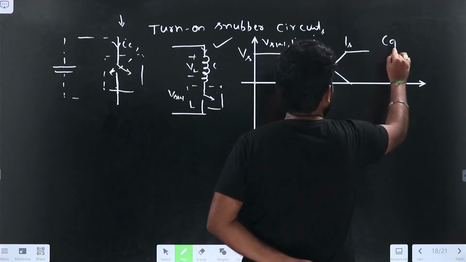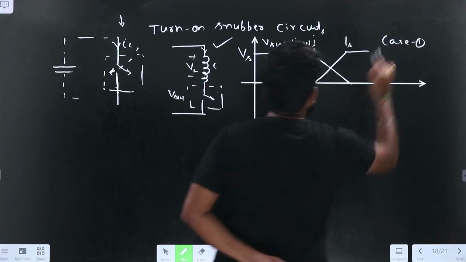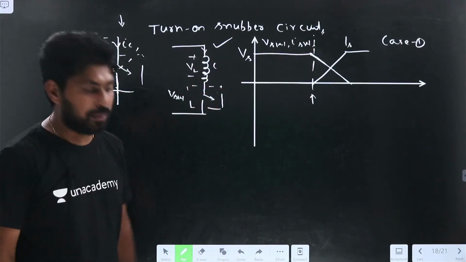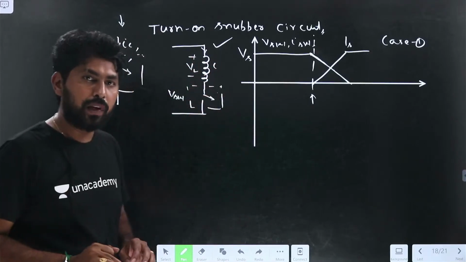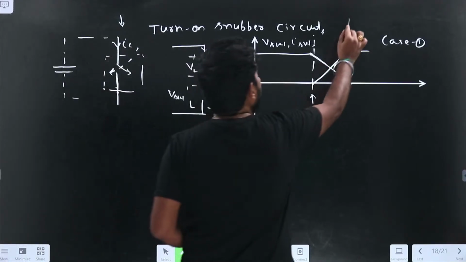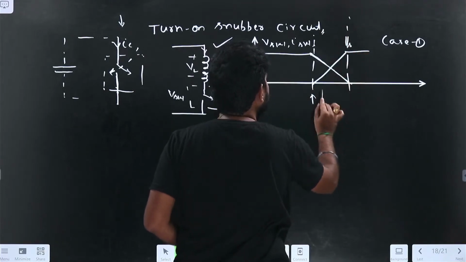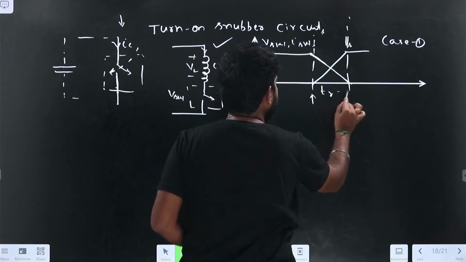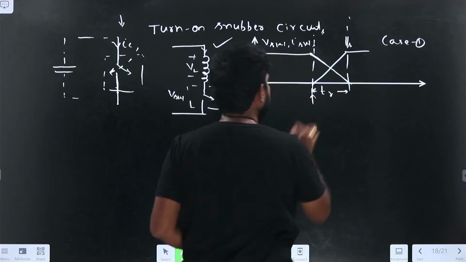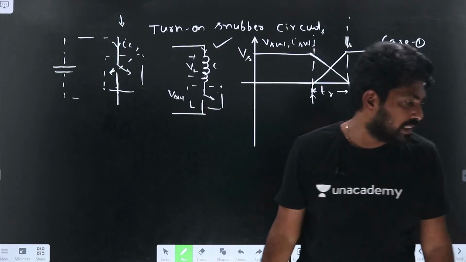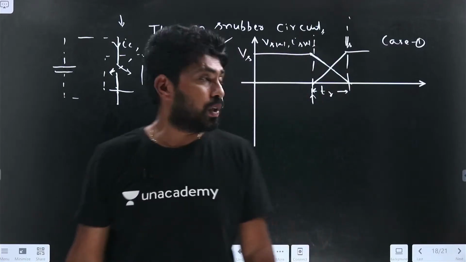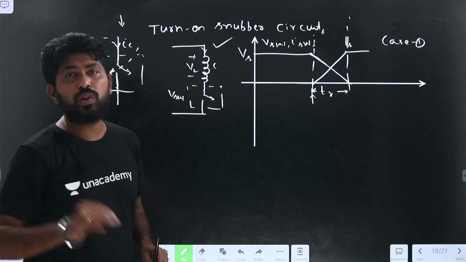For case 1, during the turn-on time, the current slowly increases to IS and the voltage slowly decreases to 0. After completing this, let this delay be the turn-on delay or turn-on transition. Let me call this TR. Now try to draw for the next case.